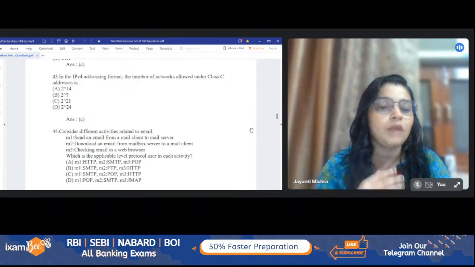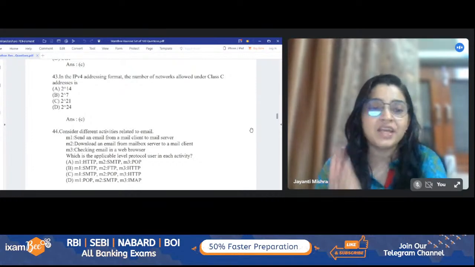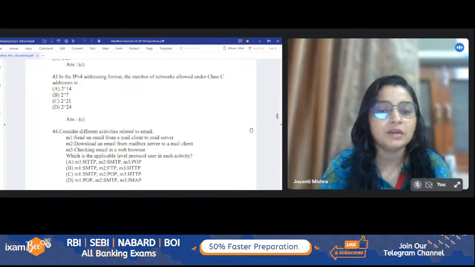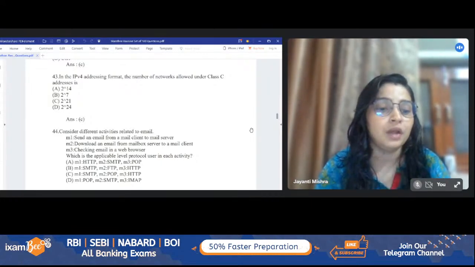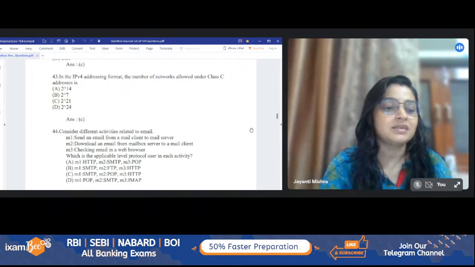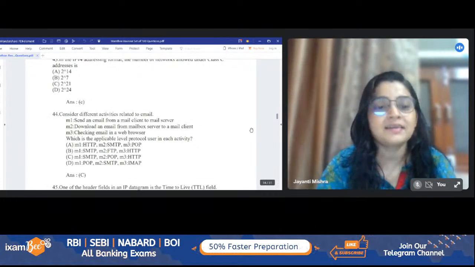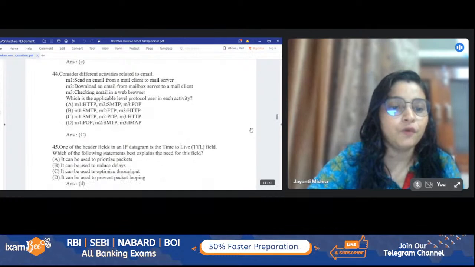A hint for you all: M3, which is for checking emails in a web server, is going to have HTTP, because HTTP is the protocol which helps us surf the internet. So definitely option A and option D are going to rule out. What will be the correct answer? Sneha is saying it's C. Let's see. Yes, Sneha, you're correct. It's option C. Everyone is correct here. Good attempt. Let's go to the 44th question.